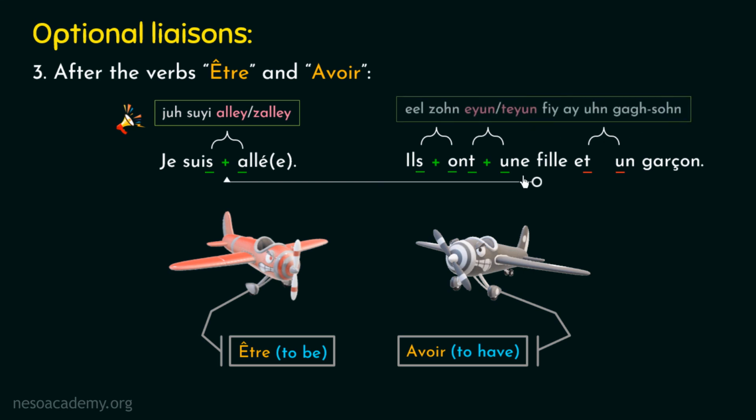So here also you have two choices. If you don't want to apply the liaison here, you can simply pronounce it like Ils ont une fille et un garçon. And if you are in a more formal situation, then you can pronounce it like Ils ont une fille et un garçon. Alright? So it means they have a girl and a boy. So that's all about the third case of optional liaison.